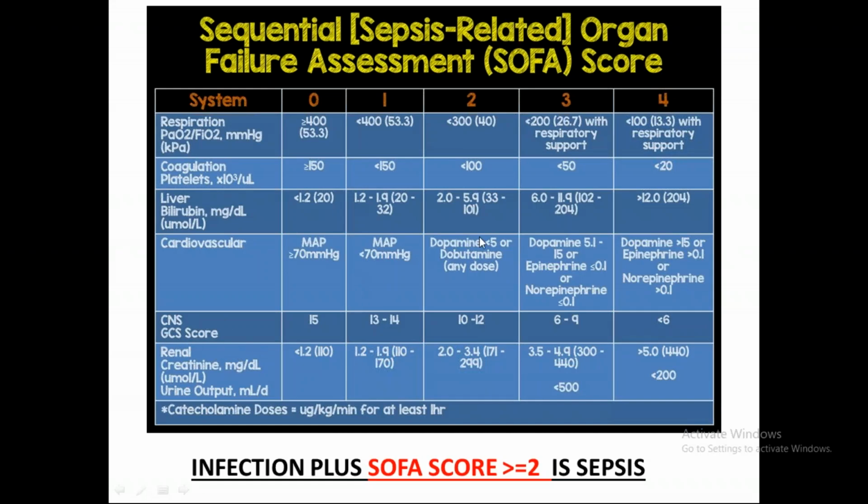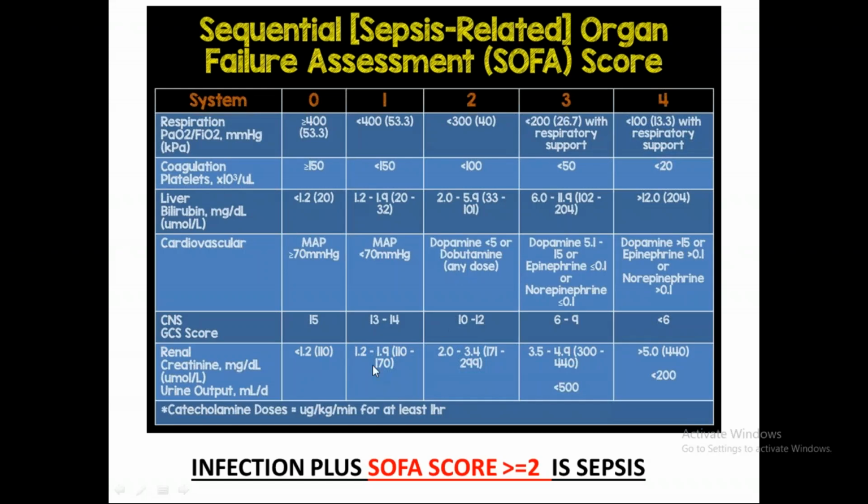And in GCS, I told you the maximum score is 15, the minimum is 3, so 4 will be less than 6. Okay. Renal, creatinine and output, that is done. So basically you don't need to memorize all the 24 points, but definitely you should know the parameters, that is the systems and the values we need to calculate the SOFA score, right?